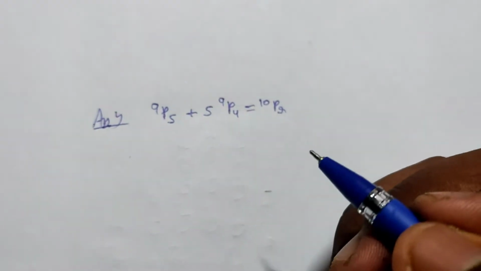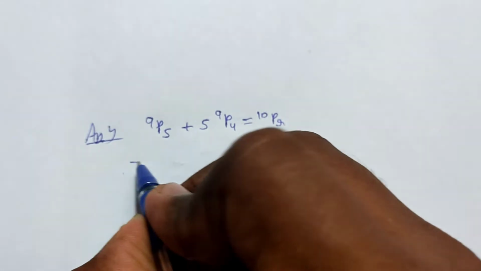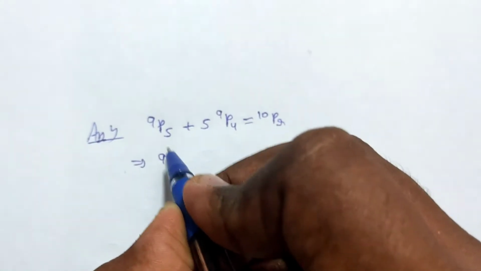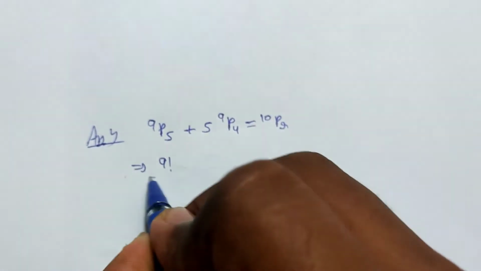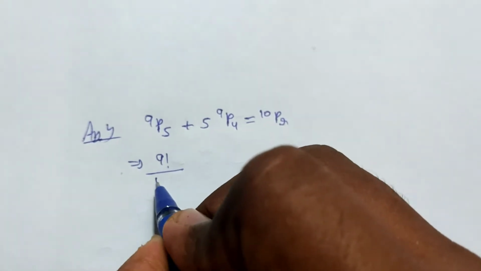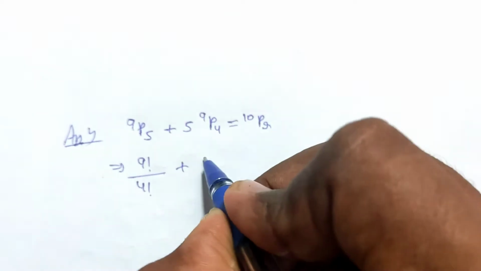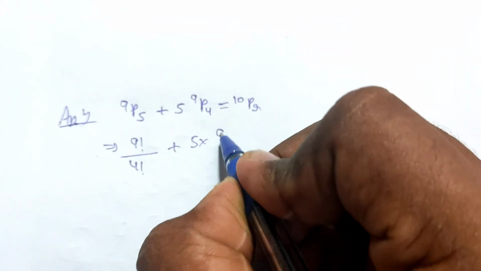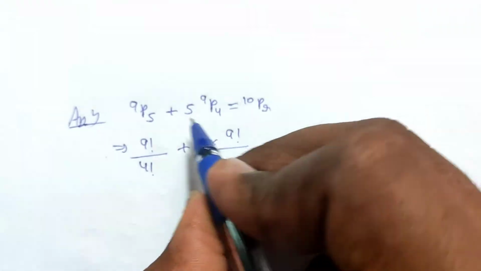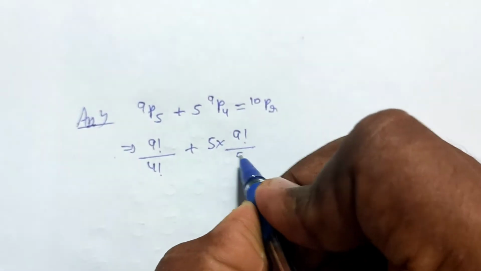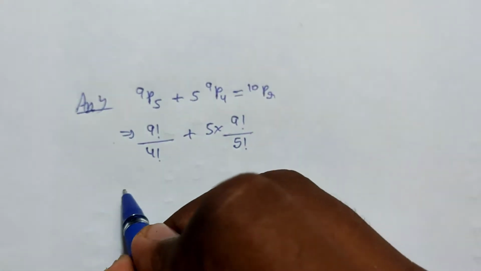So we should take only the left hand side. We can write 9P5 as 9 factorial upon 9 minus 5, that is 4 factorial, plus 5 into 9 factorial upon 9 minus 4, that is 5 factorial.